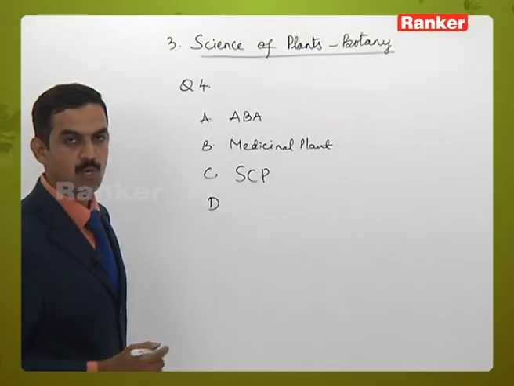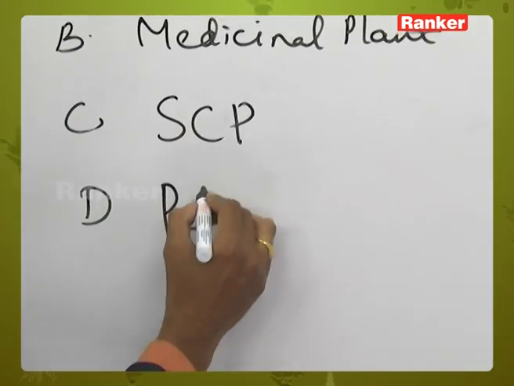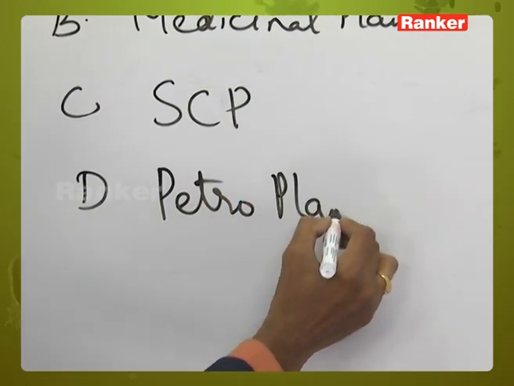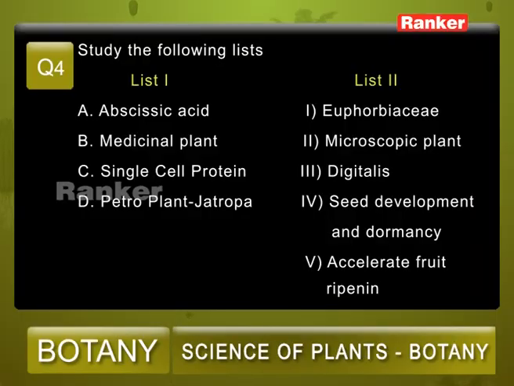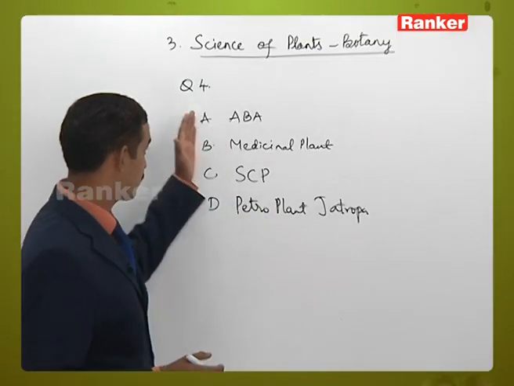And D is petroplant Jatropha. In list 2, 1 is Euphorbiaceae, 2 is microscopic plant, 3 is digitalis, 4 is seed development and dormancy, 5 is accelerate fruit ripening. So let's come to this one.